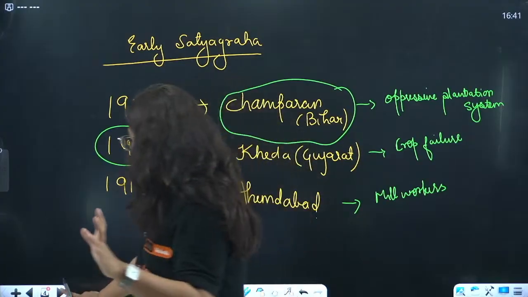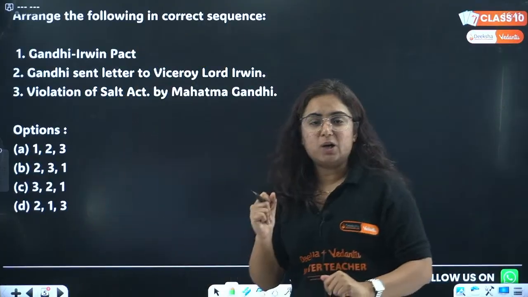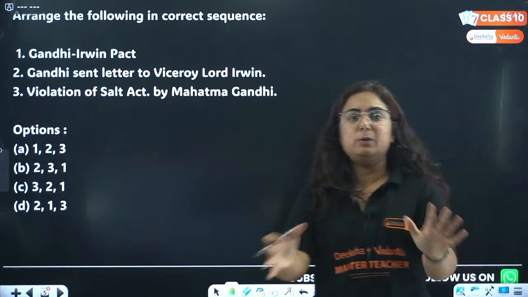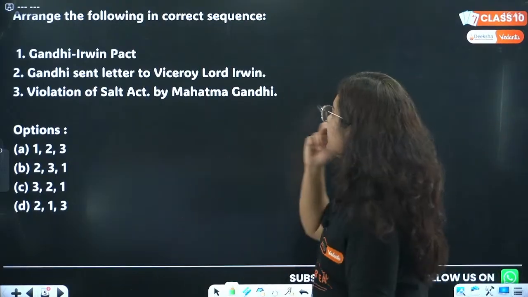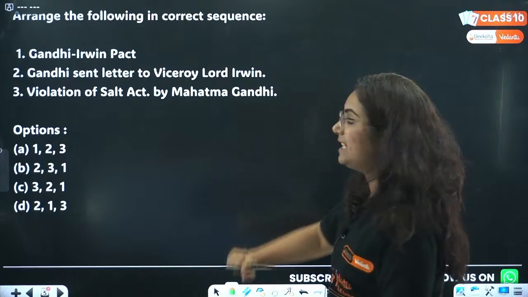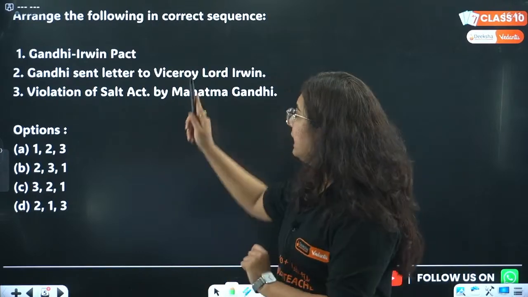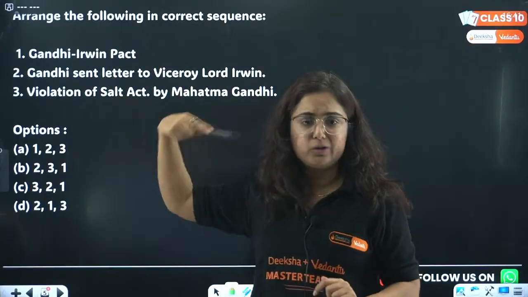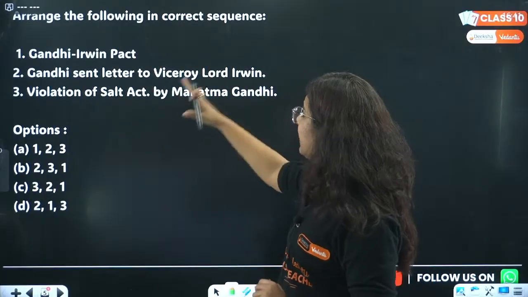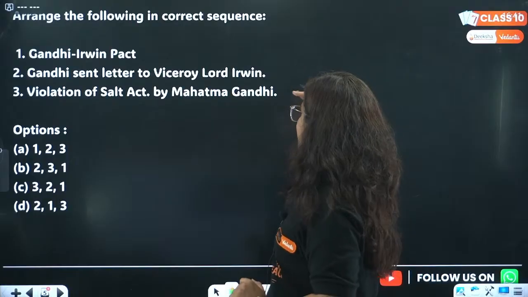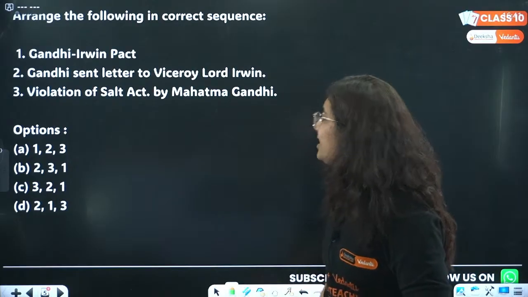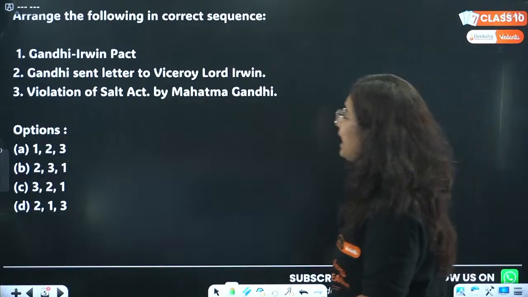So moving towards the next question of the day, and the question is in front of you. I will be waiting for your answers. The question is, arrange the following in correct sequence. The events in this question are the Gandhi-Irwin Pact, think about when it was signed, then Gandhiji sent the letter to Viceroy Lord Irwin, and violation of the salt law by Mahatma Gandhi.